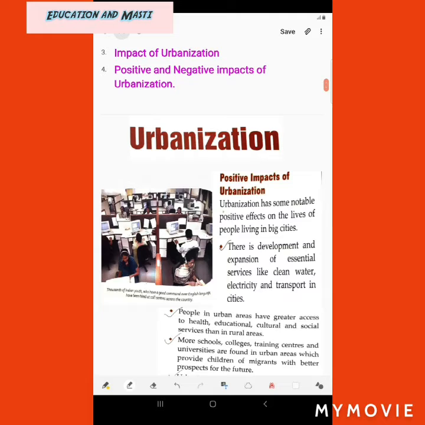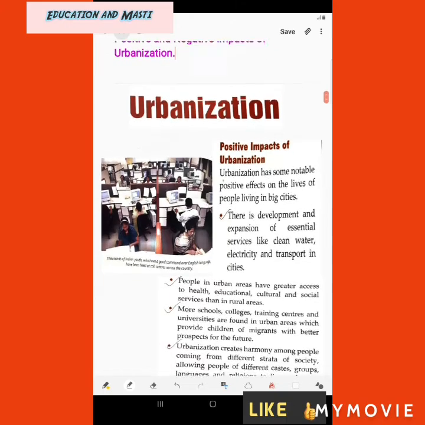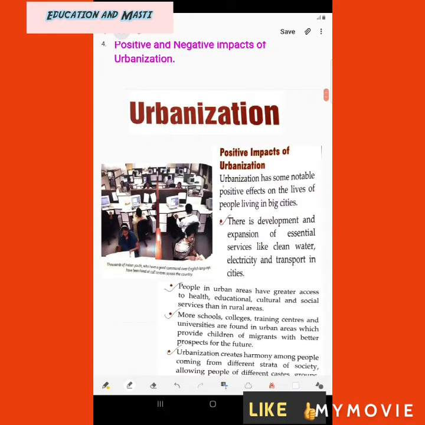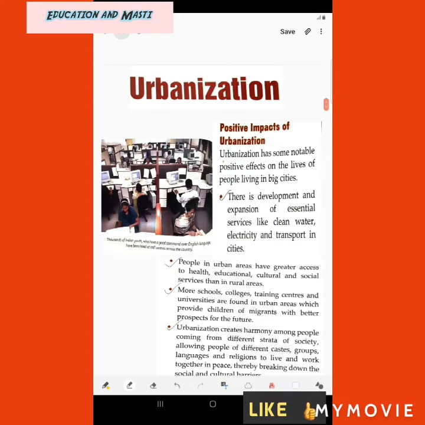Positive impacts of urbanization. Urbanization has some notable positive impacts on the lives of people in big cities. Means the people who are living in big cities have a very positive impact of urbanization on them. Number one is the development and expansion of essential services like clean water, electricity and transport in cities. Means people have great access to clean water, electricity and transportation in cities.